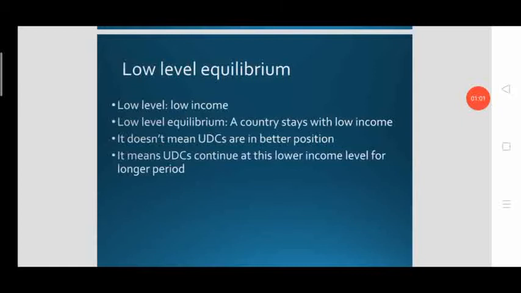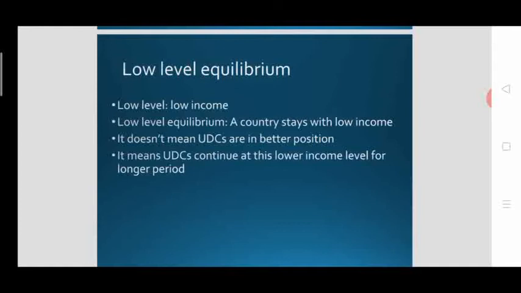The term low level equilibrium in the low level equilibrium trap theory refers to the low income status of the lower income economies or underdeveloped countries. So underdeveloped countries are struggling from the lower income status, and they are in the grip of poverty. They remain in that position for a longer period of time. That is why this is called low level equilibrium trap theory.